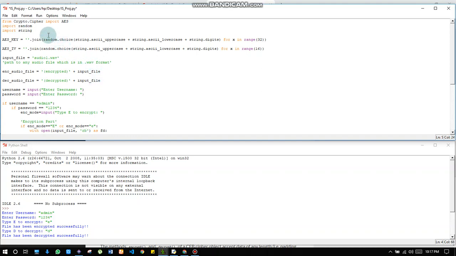So first, for that purpose, we needed crypto in Python. So I used Python version 2.6. For that, first I've imported Crypto.Cipher, importing from AES. Basically, cipher is actually used for the encryption and decryption purposes in cryptography. And random, these are the functions which are built in Python, and we use them as needed.